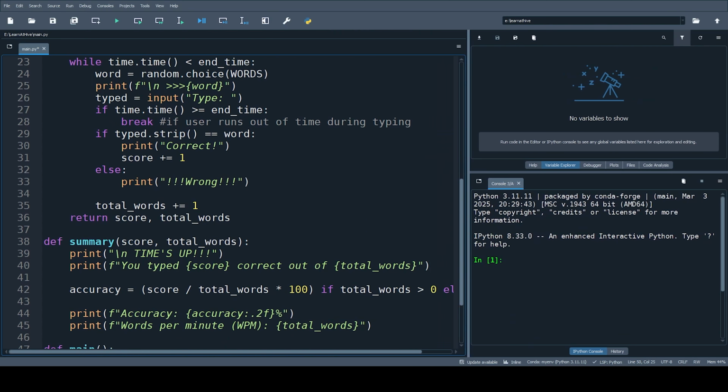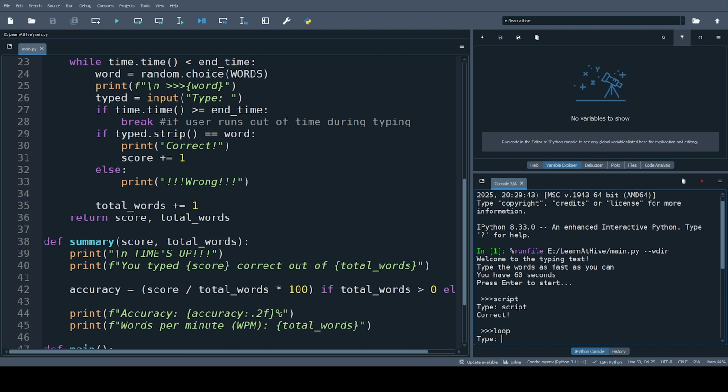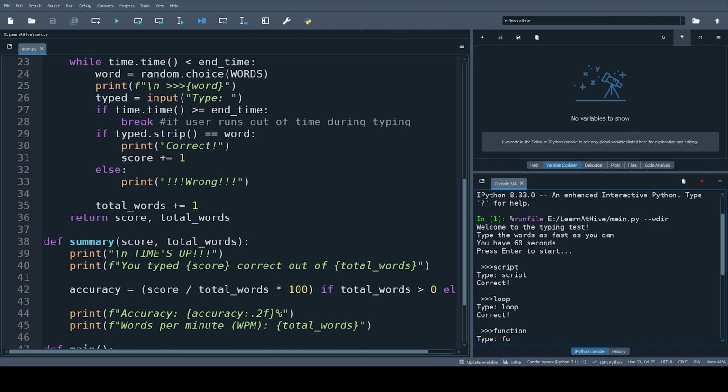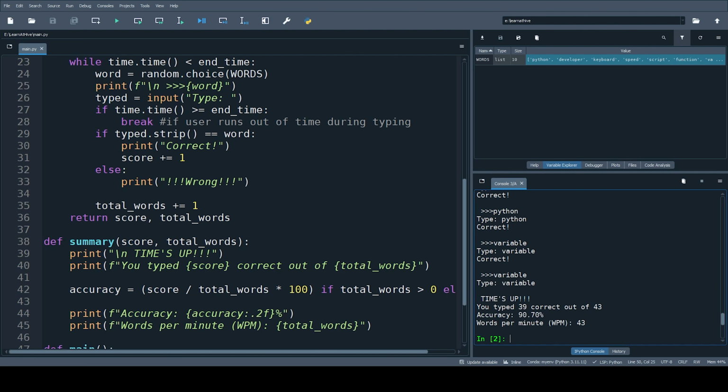Now let's fire up our game. So it says press enter to start. Let's type them: script, loop, function, speed, script. This goes on. Okay, so words per minute is 43 and our accuracy is about 90%.